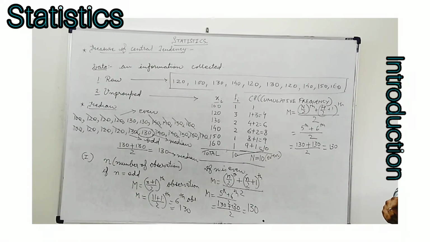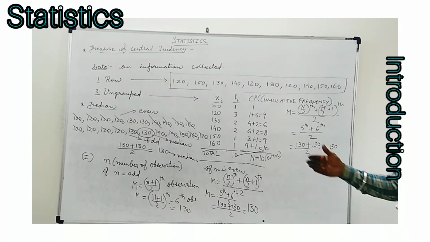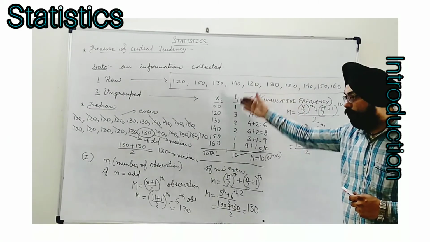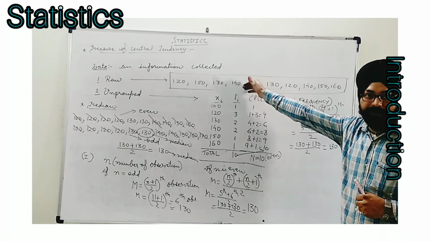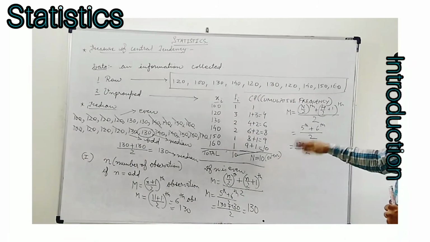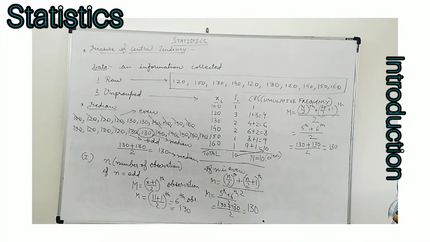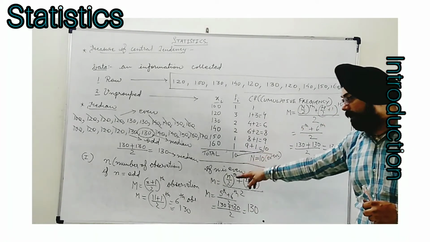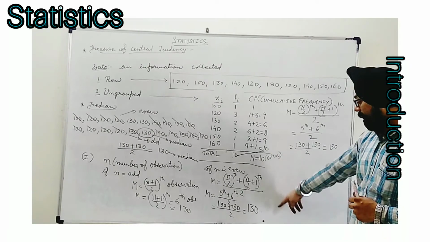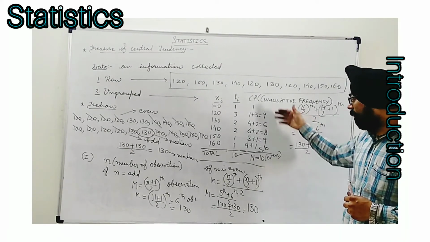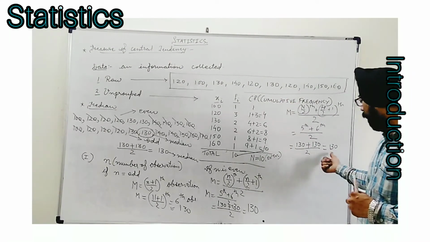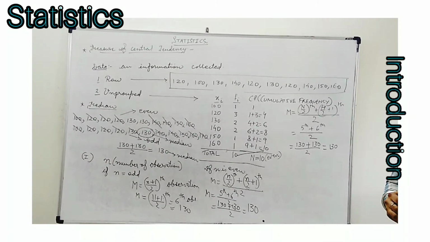Here there is one additional benefit: I have taken ungrouped data of this raw data only. So you can see we are changing the type of presentation of data, but there is no change in value. The median in both cases is the same. It was even, and here also we have taken the even case. So we have obtained 130 as the median.